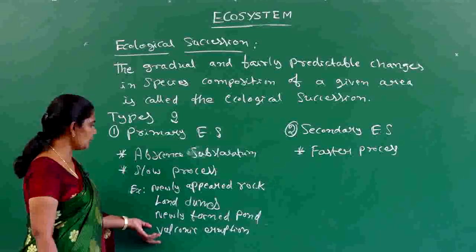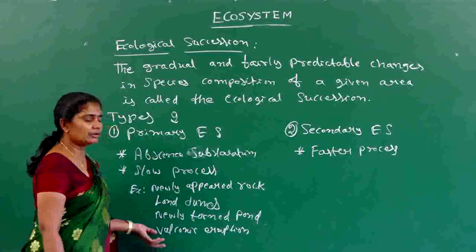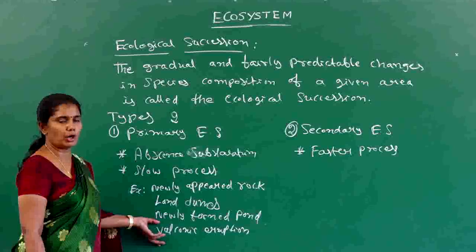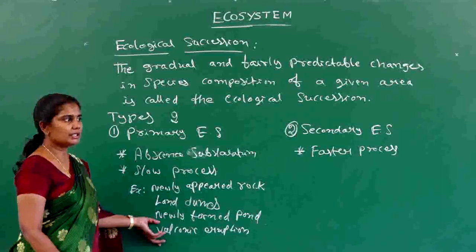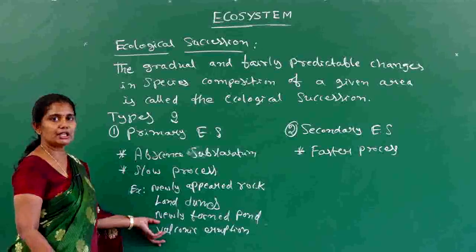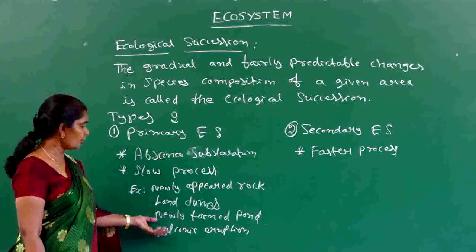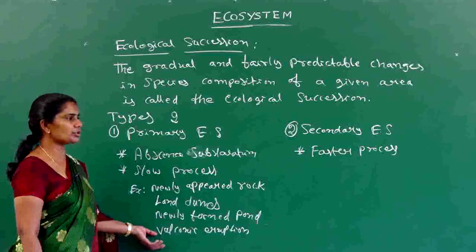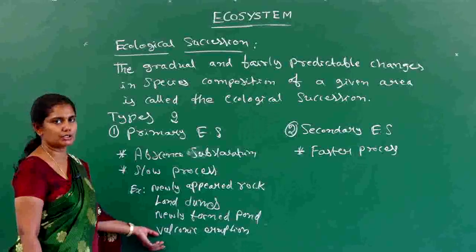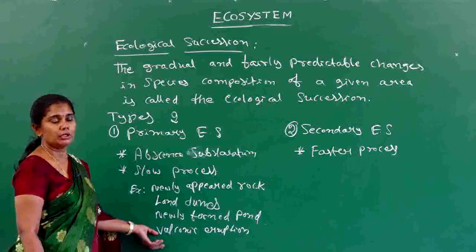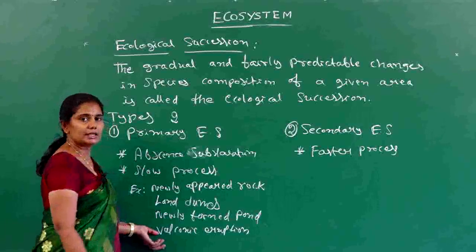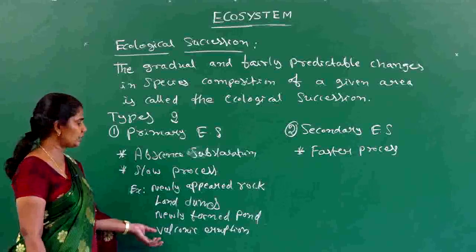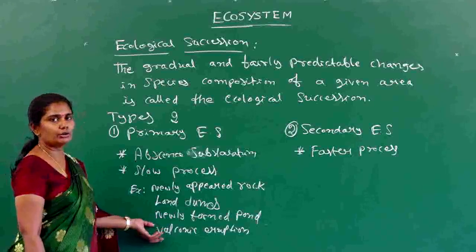When it comes to a newly formed pond, there is no presence of vegetation, but there is a region which can hold water. After it holds the water, slowly the formation of living conditions starts: first the phytoplanktons form, next the zooplanktons form. In the same way, in sequence through the generations, the higher plants are formed.